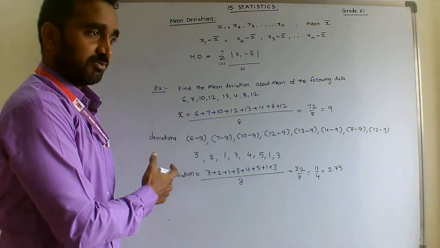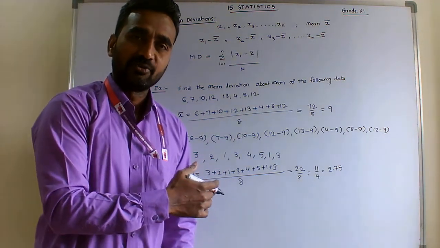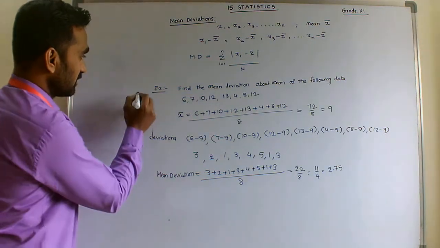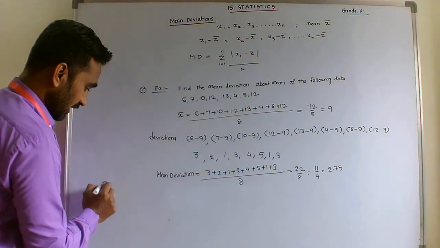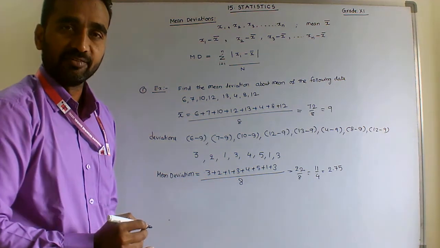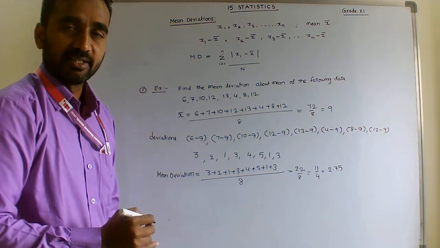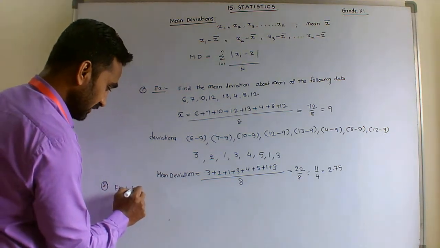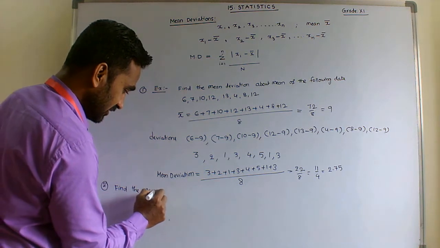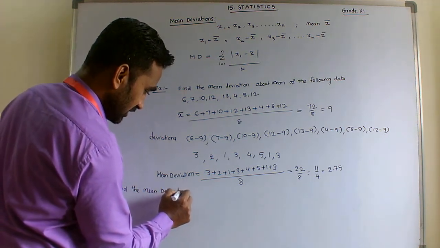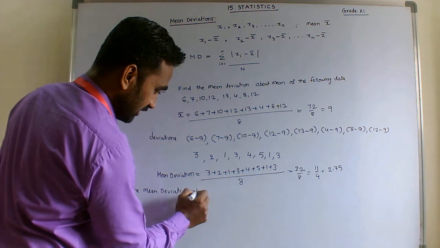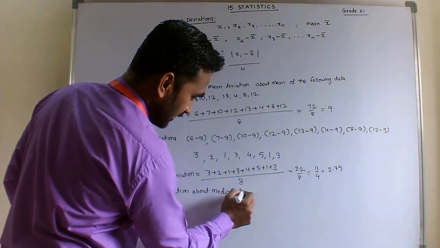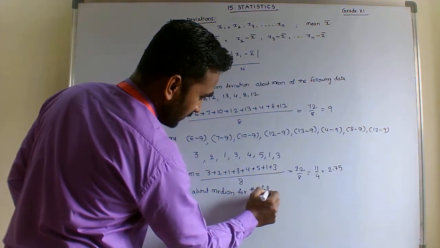So students, with the same formula we can also find the mean deviation with the help of the median. One more example, Example 2: find the mean deviation about the median for the following data.